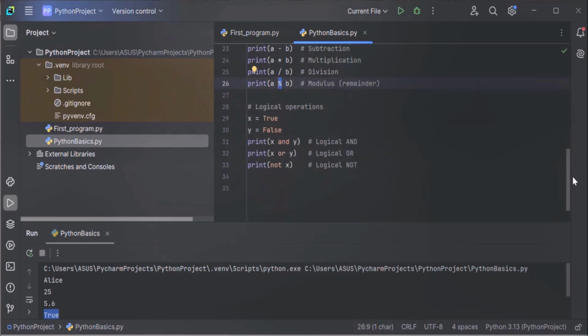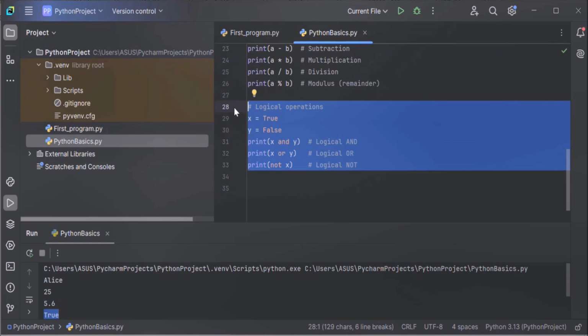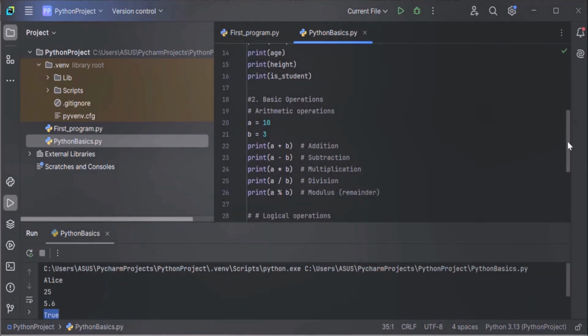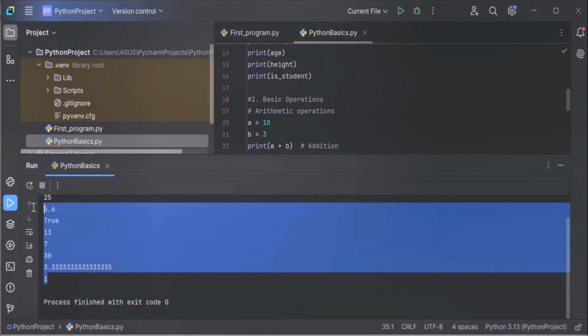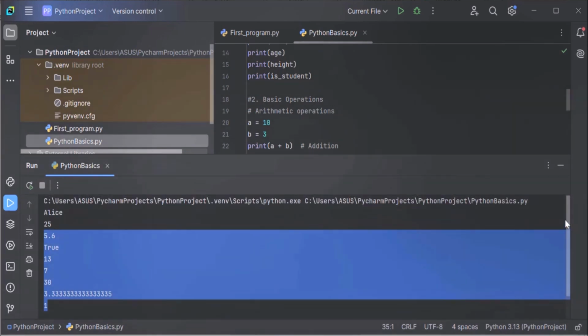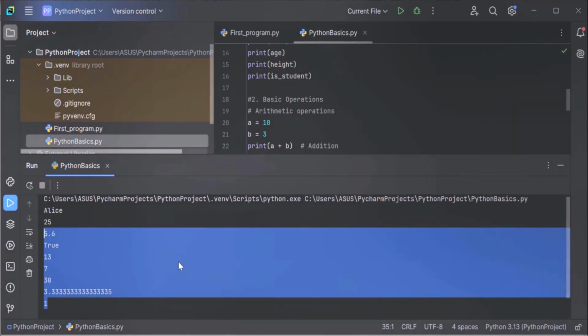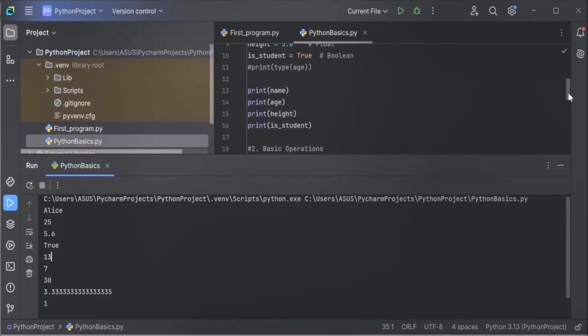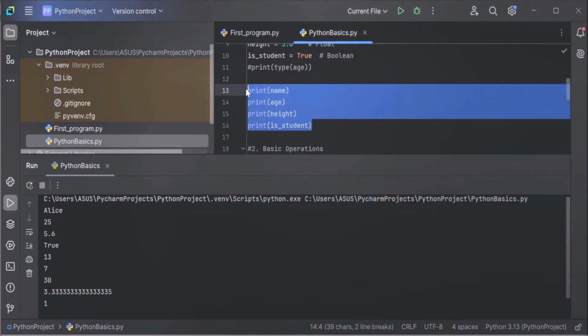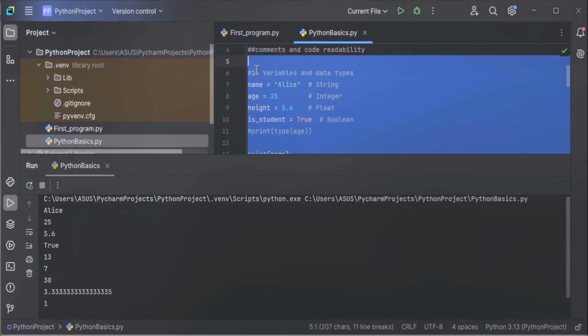Now let's see the output. I'm just commenting out this logical operation section. We will discuss this later. Let's execute this code. How to execute it? We have this run option here. Just select current file and then run, and we will get the output in the console. Now let's see the output. Or I do one thing, I just comment out this variable section also, so that our output is neat.